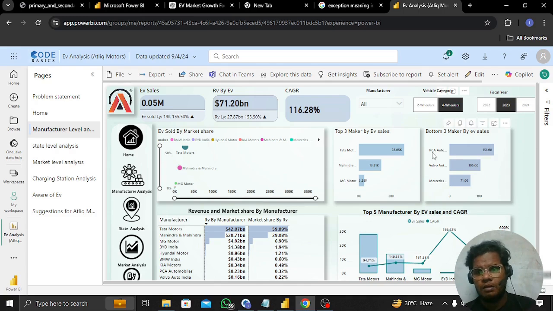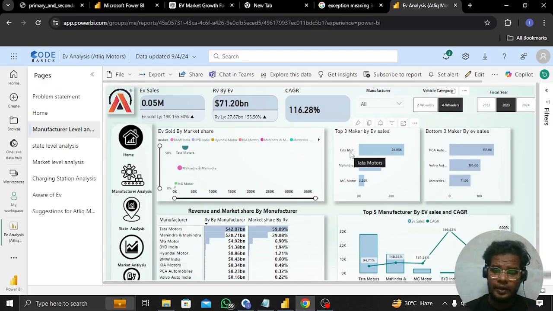That's why people don't buy those types of brands, because Tata, Mahindra and Mahindra, and MG Motors sales are very high in our market situation.